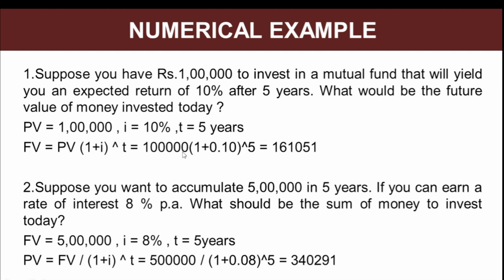So 1 lakh multiplied by 1 plus 0.10, which represents the interest rate of 10%, that is 10 divided by 100, in decimal 0.10, raised to the power 5, because 5 is the time period and we are computing it annually.